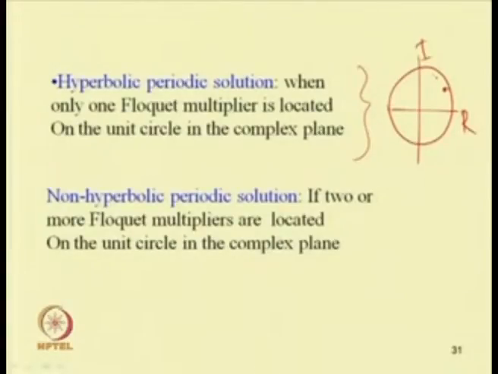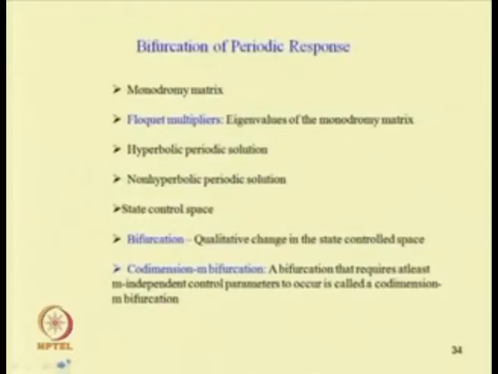If two or more Floquet multipliers are located there, then we call it non-hyperbolic. To study the bifurcation of the periodic response, first we have to find the monodromy matrix, then find the Floquet multipliers, then check whether the solution is hyperbolic or non-hyperbolic.